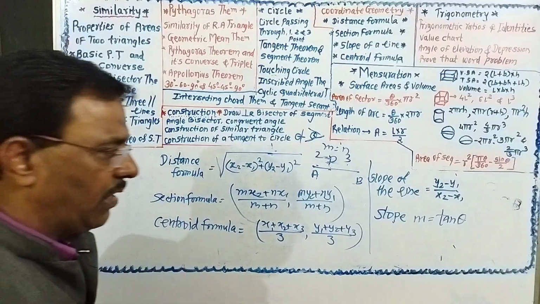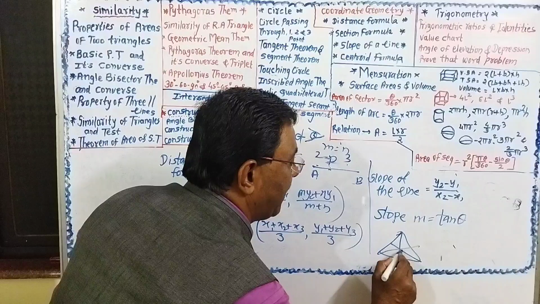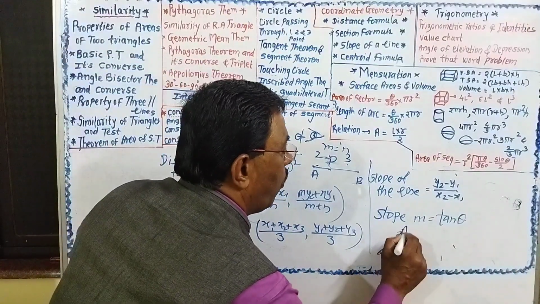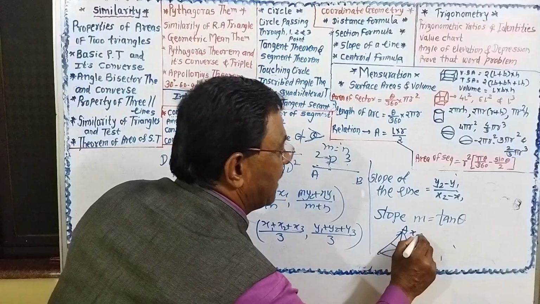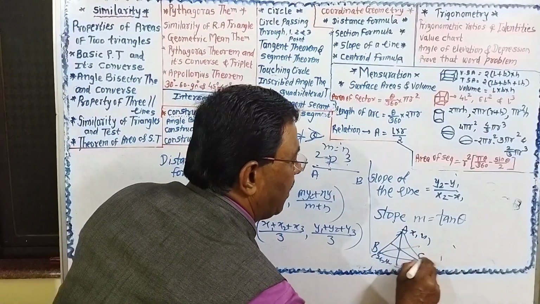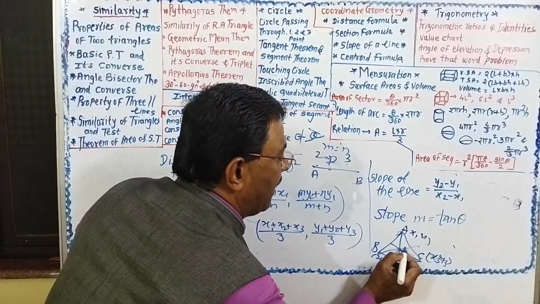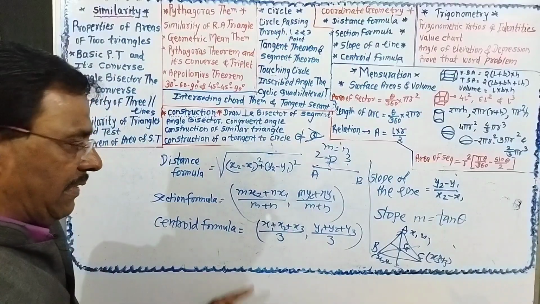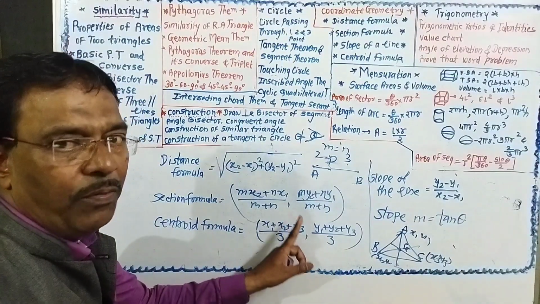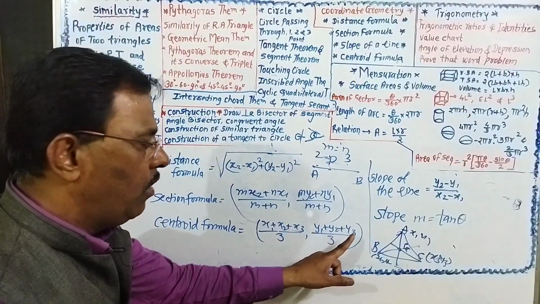Then one more question. In this triangle, this is the median, this is the median, this is the median; this point is called the centroid. If we know the coordinates of A as (x1, y1), B as (x2, y2) and C as (x3, y3), then you can find the coordinate of the centroid. This is G. The formula is (x1 plus x2 plus x3) upon 3, comma, (y1 plus y2 plus y3) upon 3.